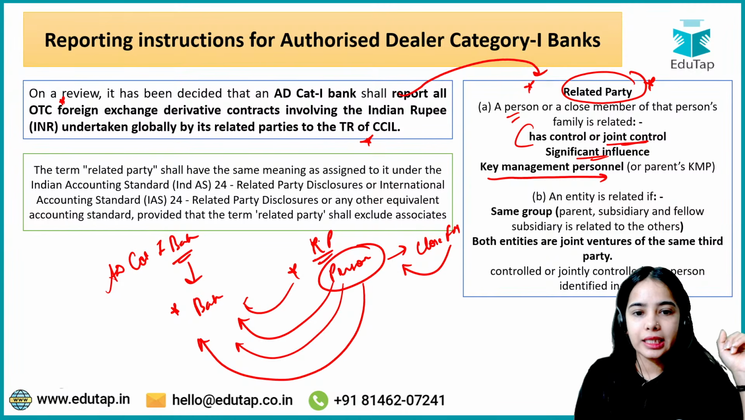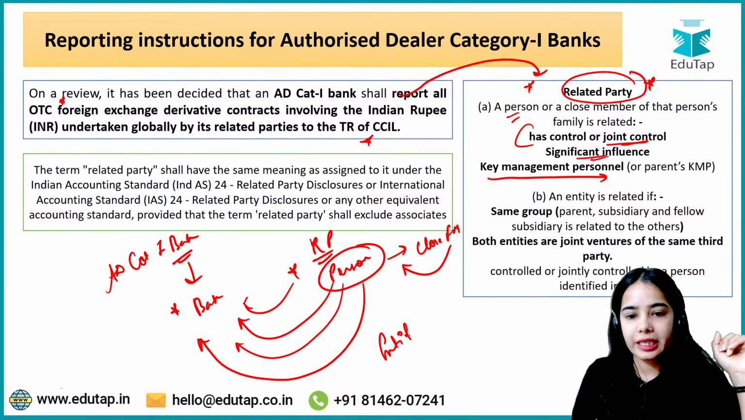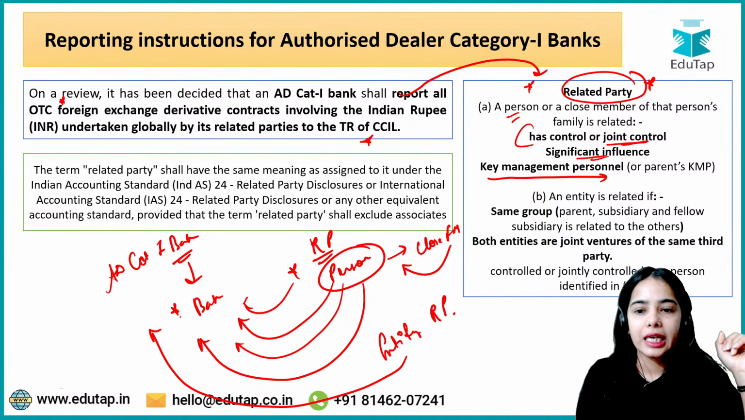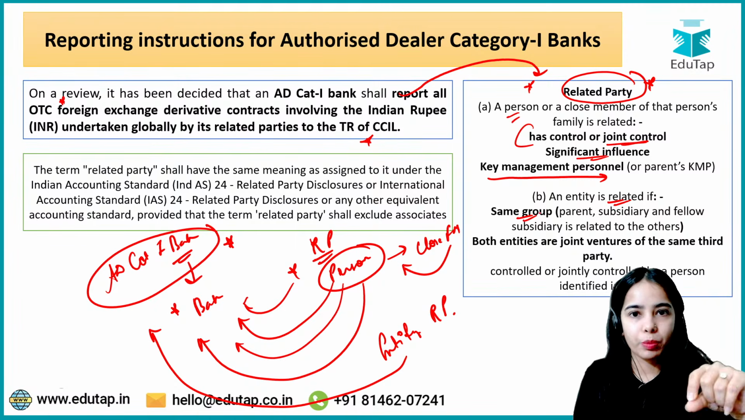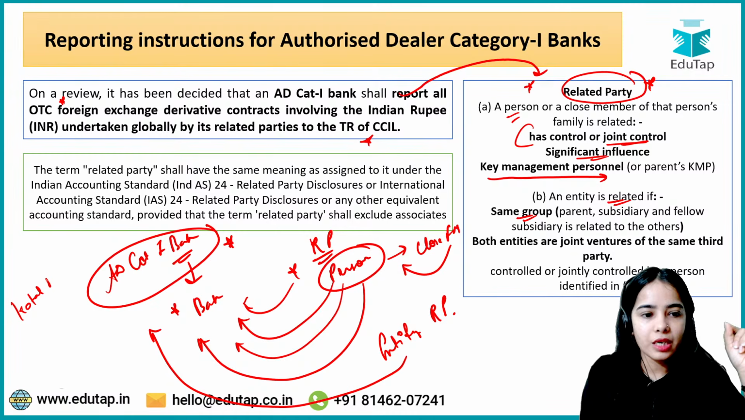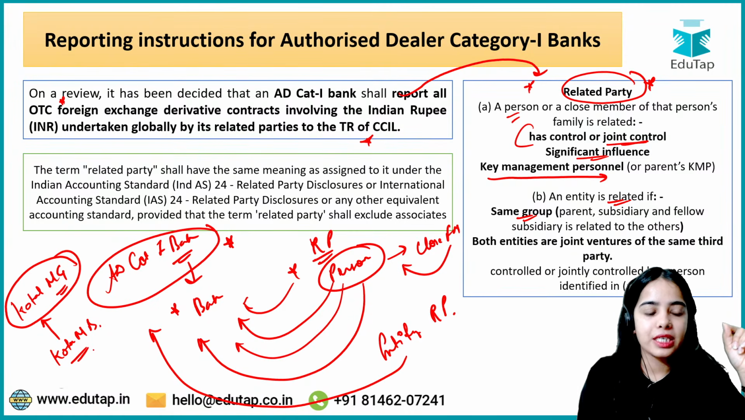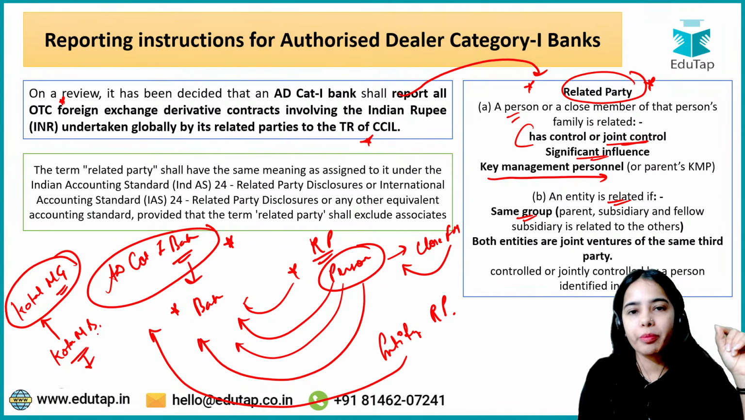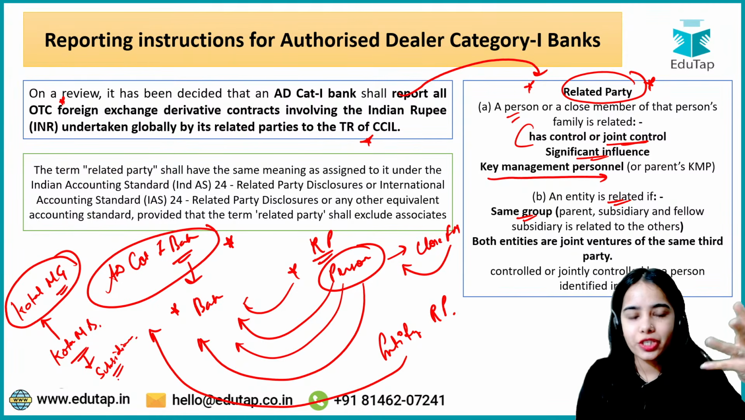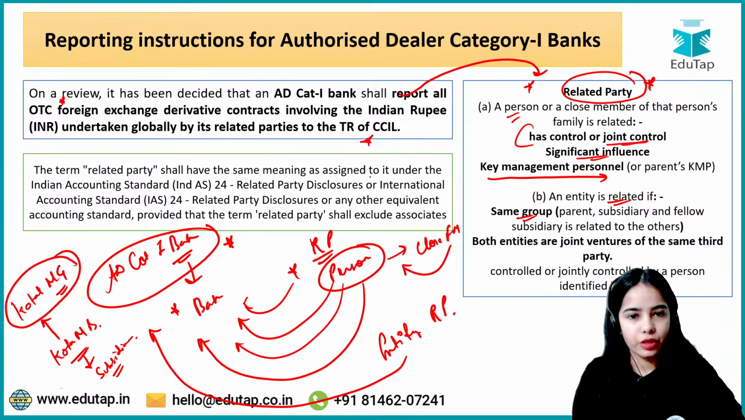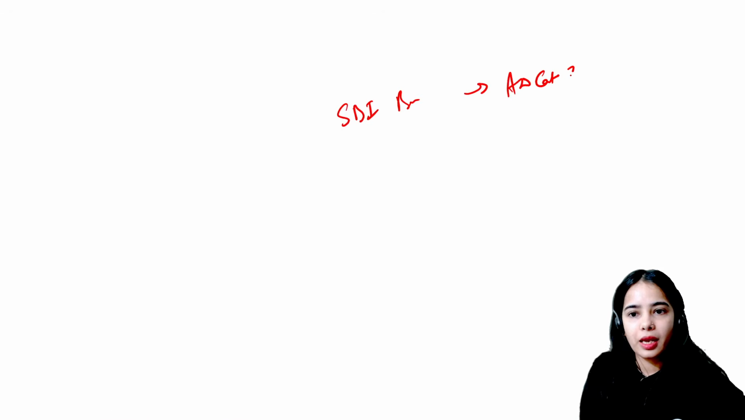Other than these persons, an entity can also be a related party to this bank if the entity is related to the authorized dealer category 1 bank. They belong to the same group. Let's say the Kotak Mahindra group is the parent of the Kotak Mahindra Bank. So for this parent entity, as well as for the other entities that are related to the Kotak Mahindra Bank, like the subsidiary as well as the joint ventures and such. Like the State Bank of India, it is an authorized dealer category 1 bank. It is the parent bank.